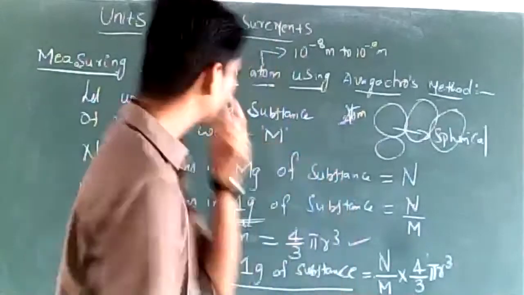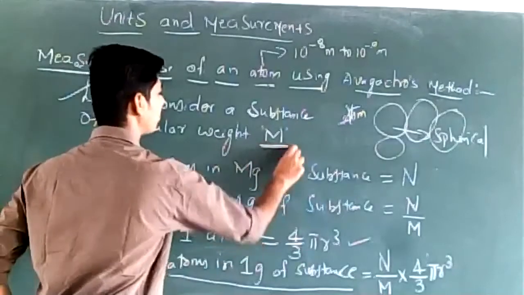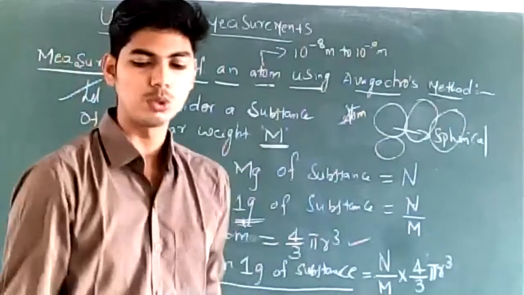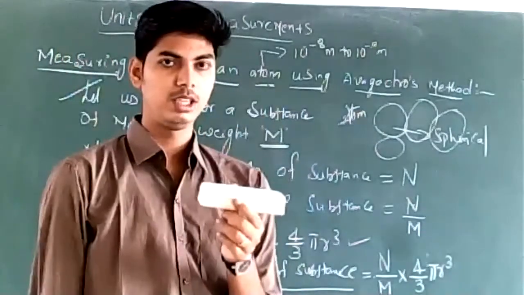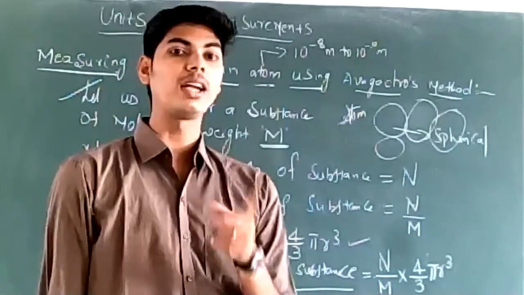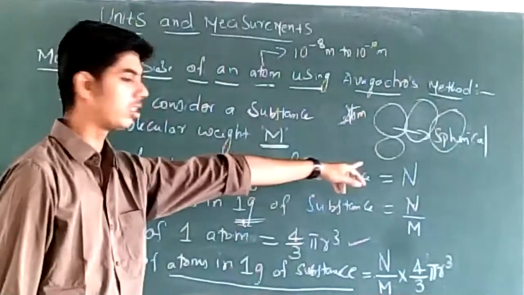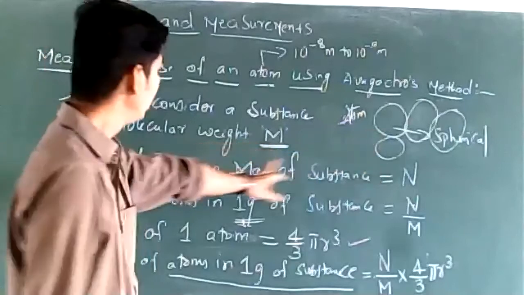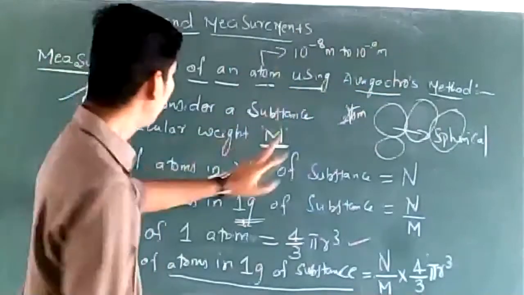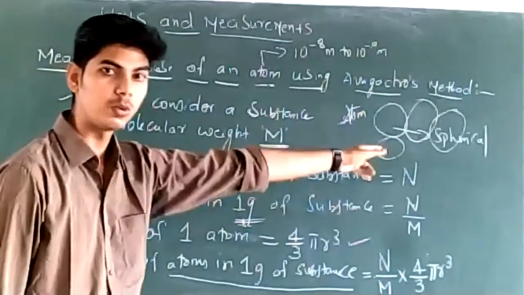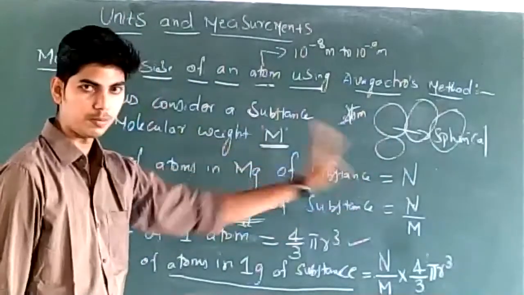First, what we have done is, we have supposed that there is a substance whose molecular mass is m grams. We have considered one substance; what is its molecular mass? m. And we know the number of atoms contained in the molecular mass of any substance. The number of atoms in m grams of that substance should be N. The N value is 6.023 into 10 to the power of 23. Then how many atoms should be in 1 gram of substance? N by m. The number of atoms in 1 gram of substance must be N by m.